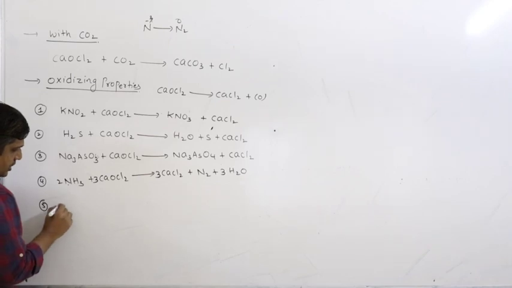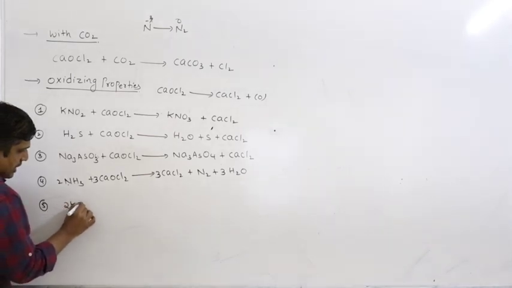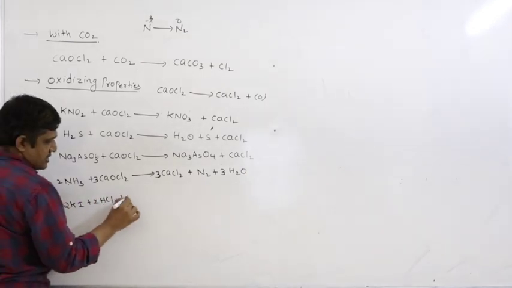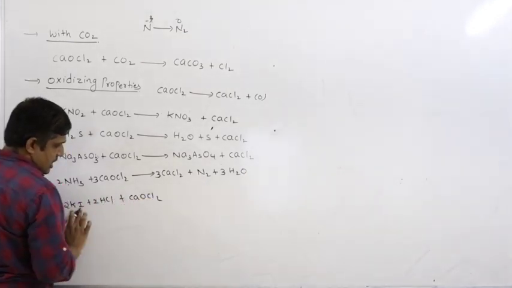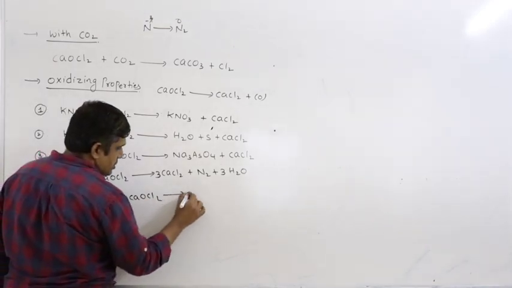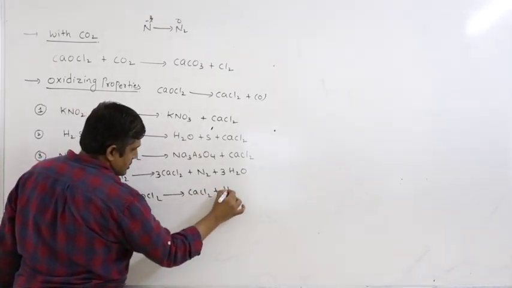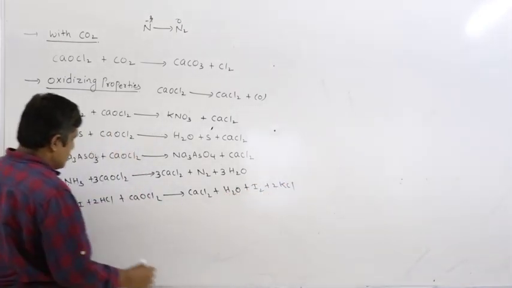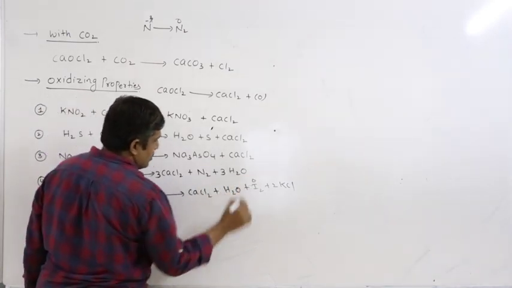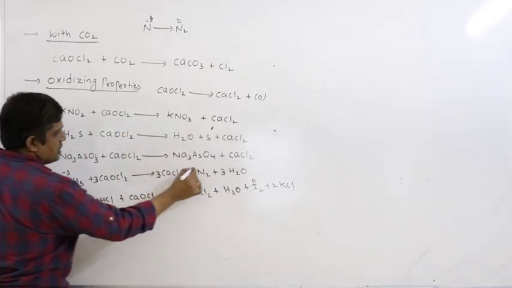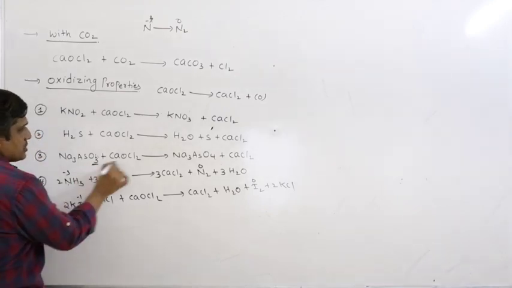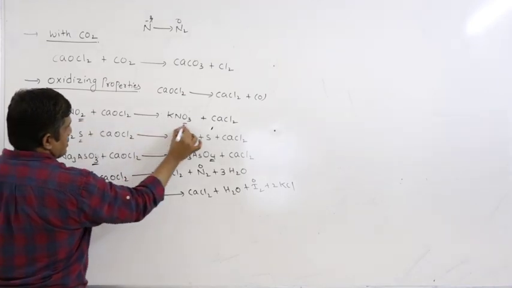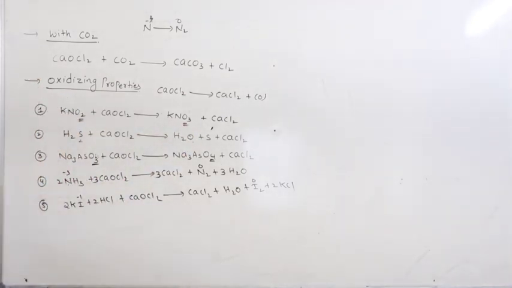Similarly, you can oxidize iodine. 2KI plus 2HCl. We get 2KCl plus HI. HI is reducing agent. HI plus CaOCl2 gives CaCl2 plus H2O plus I2 plus 2KCl. See iodine -1 to 0. Here -3 to 0. Anyway, here it is clear, the oxygens are balanced. So all these are oxidizing properties.